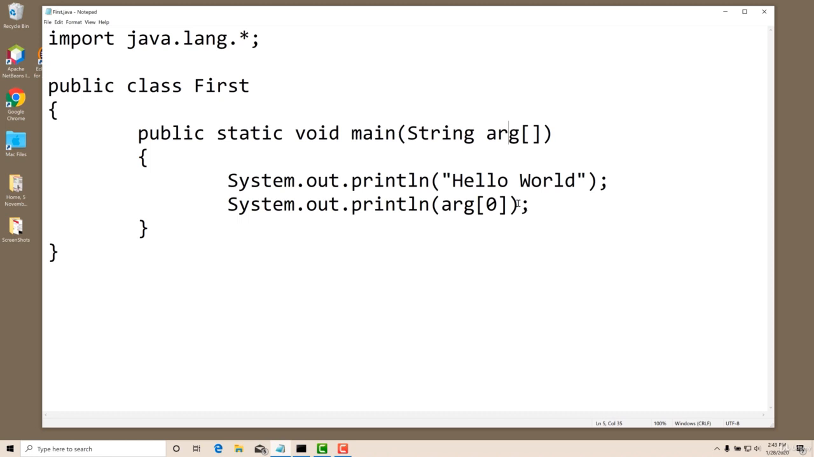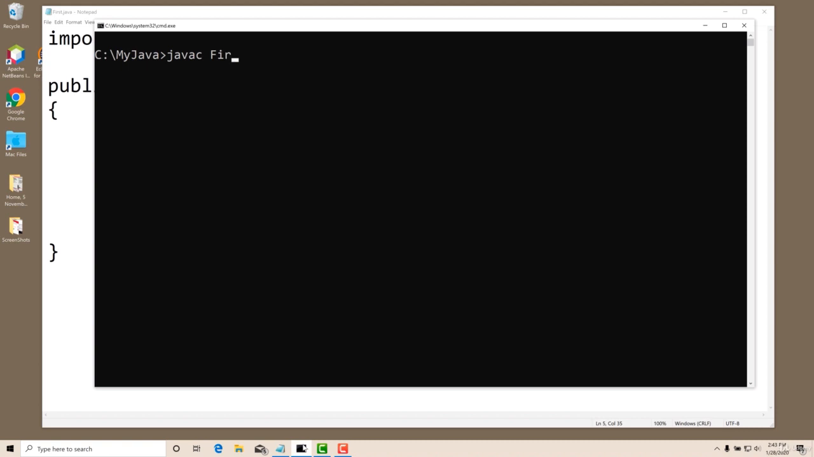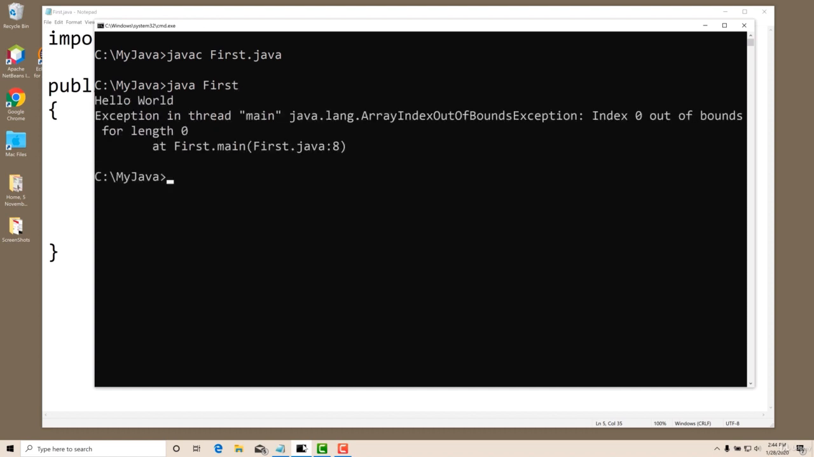Let us save it. Let us compile: javac first.java. Compile. Now run: java first. Oh, there is an error. Some error. Now we are not aware of this. We are at the beginning stage. Let us see. Read it. Exception in thread main java.lang.ArrayIndexOutOfBoundsException: Index 0 out of bounds for length 0.